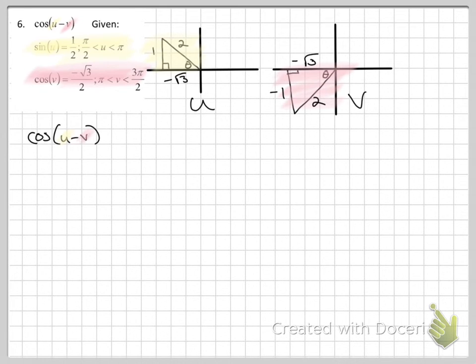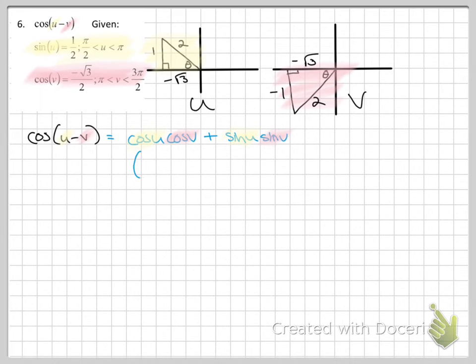Expand it with u's and v's first. Cosine, cosine, sine, sine. Cosine symbol is always opposite when you expand it. Now look at the correct triangles and answer the little pieces.